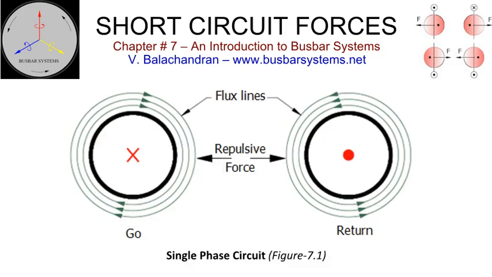In the case of a single-phase AC go and return system, the currents in the two conductors will always be out of phase at 180 degrees. The force will be in the plane of the conductor and will be repulsive. The conductor will vibrate at twice the system frequency.